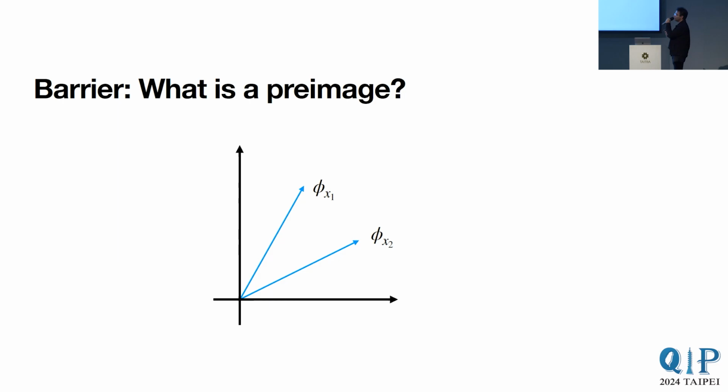So consider the following situation. We have a key x1 and a key x2. These are classical keys, and they're classical keys such that their state generator outputs map to states which have some noticeable overlap. So they're not very close, but they're not very far either. So the question is, does x1 count as a preimage of phi x2?